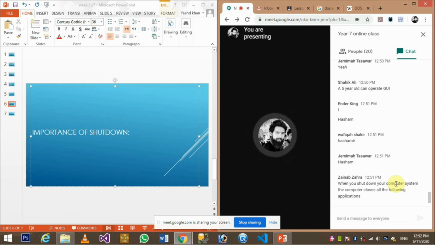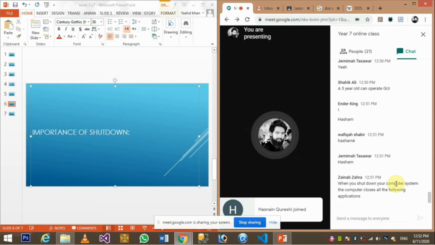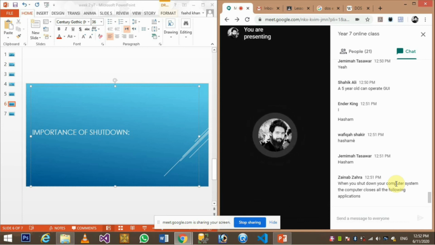What happens if you close all the apps properly? They will go to their initial locations and would not get stuck in between, and there would not be any chances of data loss, right?